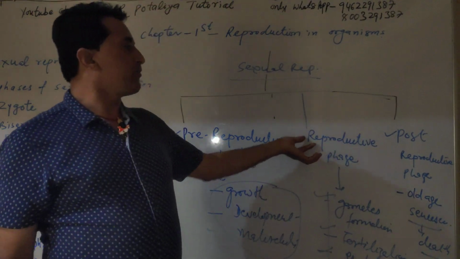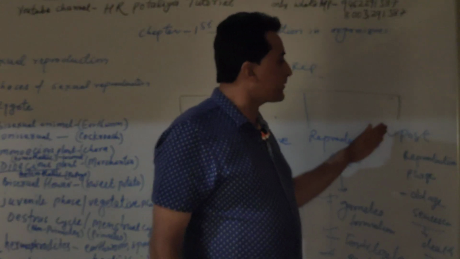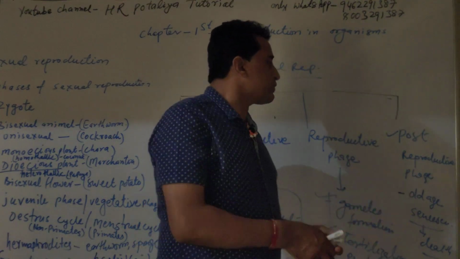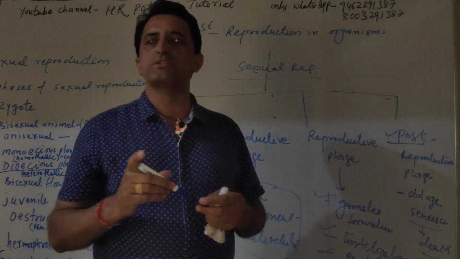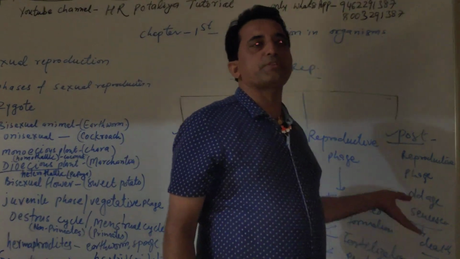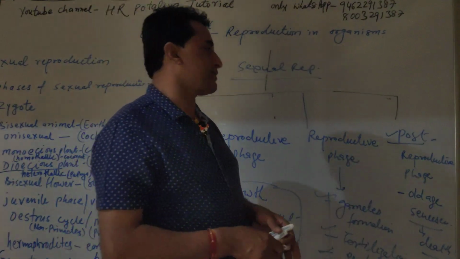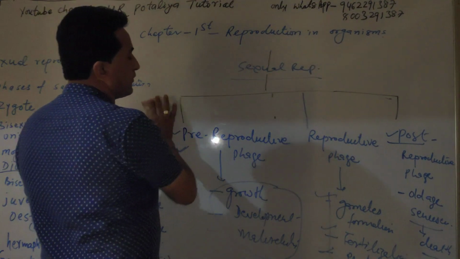All these are part of the reproductive phase. And one more thing, that is the post-reproductive phase. Post-reproductive phase means old age. They lose the capacity of reproduction, and that is also known as senescence. And after that, they have death. So there are different reproductive phases.